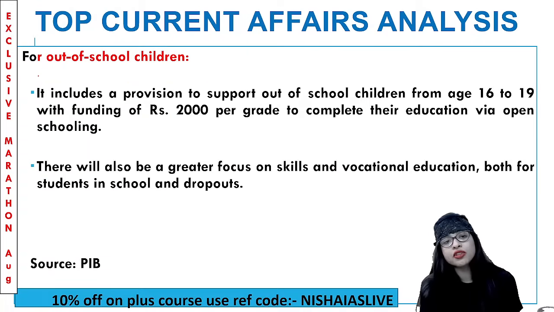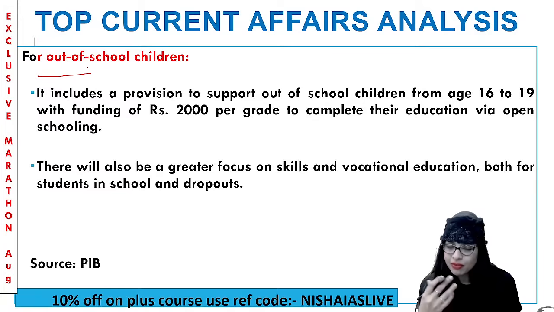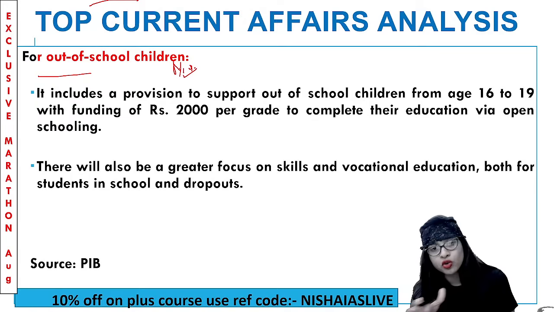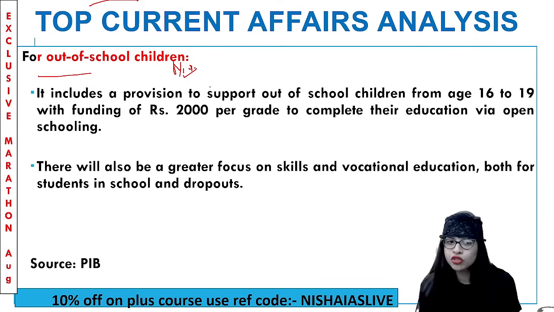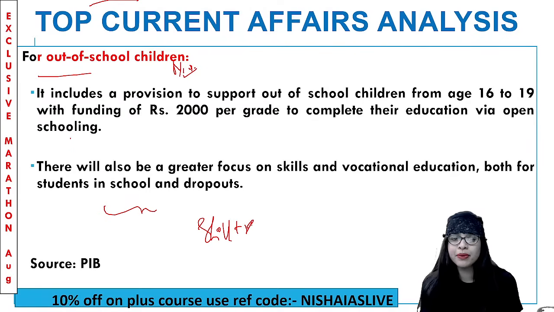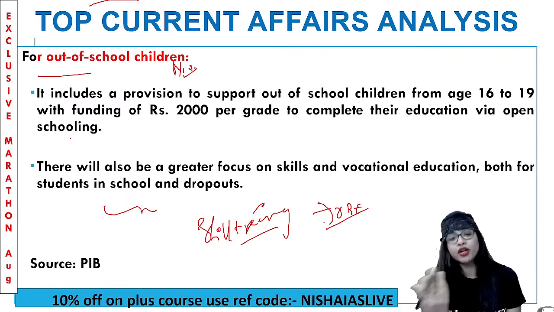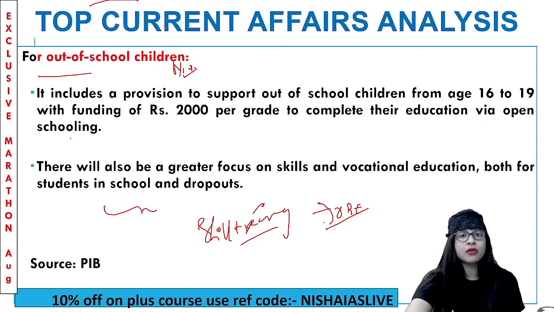And what about the children who are out of school? They'll get support. There will be a provision to support out of school children from 16 to 19 with funding of rupees 2,000 per grade, so they can complete their education via open schooling. NIOS is all there now, via that they can do it. And they'll also have a greater focus on skill, vocational, or practical education, both for school students in the school and dropouts. So at the end of the day, skill development and training is also happening side by side. That is very, very important. That's called outcome-based education and training, or let's say output. That's what is more important, right? So this is what this particular topic is all about. Clear?